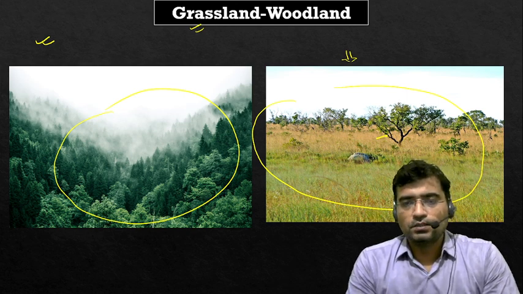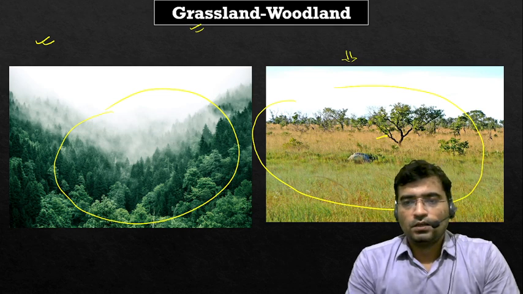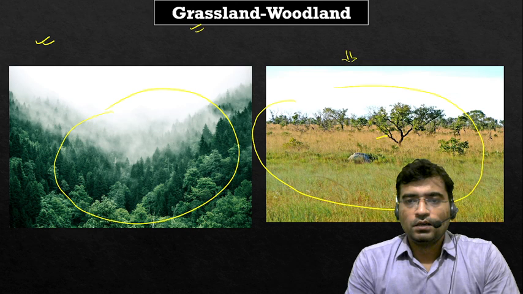Last year, a question was factual, meaning identify the country located under the zone of the tropical forest area of the Congo Basin of Africa. So this was an example of a factual question. A conceptual question also comes from this topic, so we will discuss one by one all such aspects related to grassland and woodland.